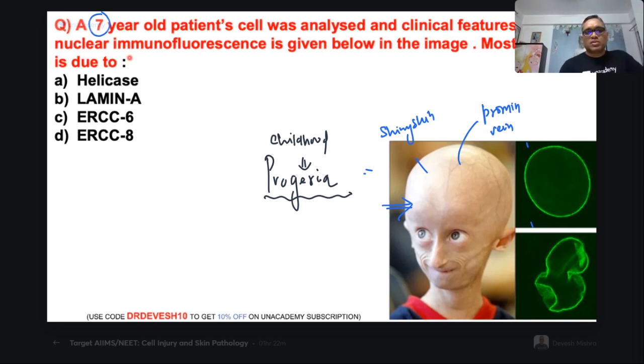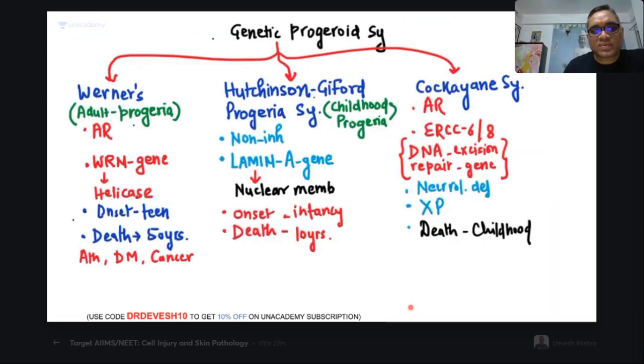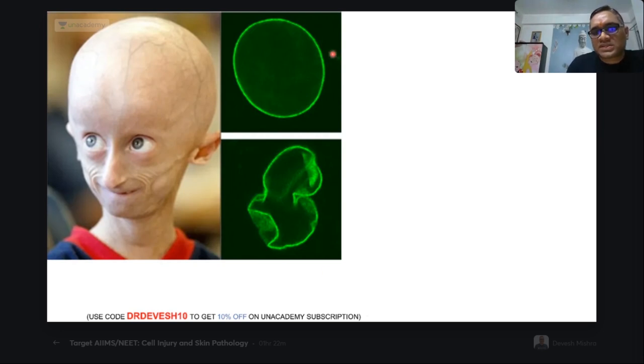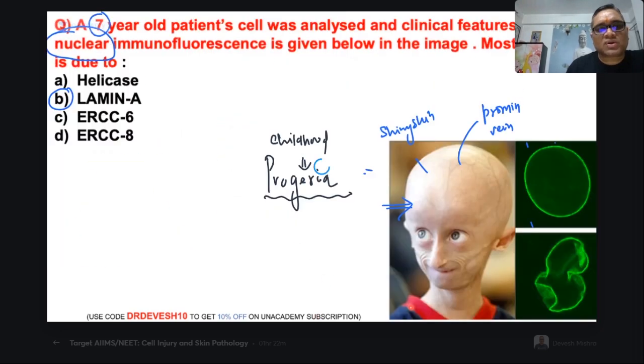Analyze further. Nuclear, can you see the language? The second big hint the examiner is giving is nuclear immunofluorescence. Only one nuclear protein will be defective here, and that is lamin A. That's all. There is no doubt in this question. This question is a direct question. What is this immunofluorescence? I will just show you. These are the nuclear immunofluorescence images given below.